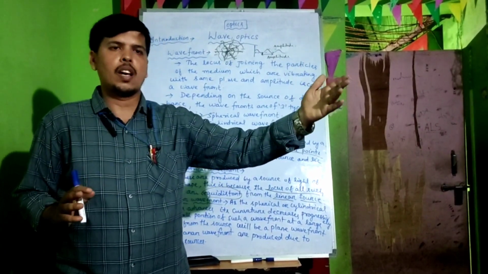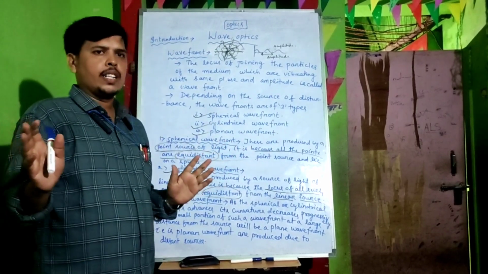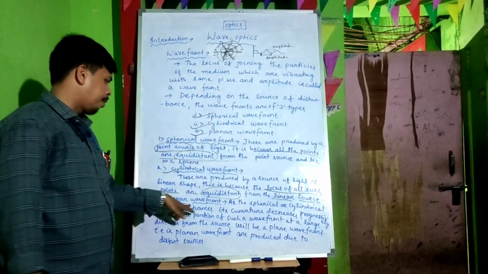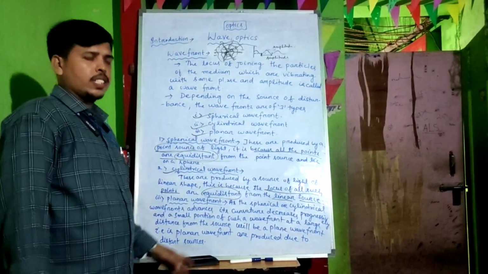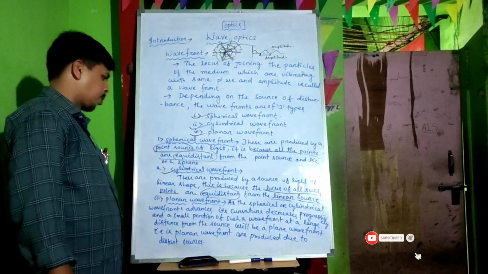on the earth surface, at that time a very large amount of light falls on the earth surface, and the light wave front is known as planar wave front. That is, it travels in a planar mode. That's why it is known as planar wave front.